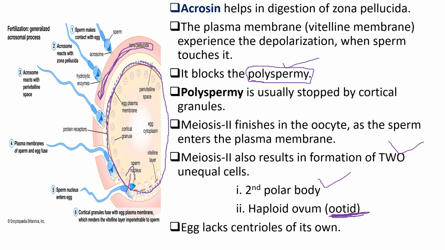Then the sperm enters the egg. Sperm makes contact with the egg. Acrosome reacts with the zona pellucida. Acrosome reacts with the pre-vitelline space. The plasma membranes of the sperm and egg fuse. Both the plasma membranes of the egg and the sperm fuse. Then the sperm nucleus enters the egg. This is the actual process of fusion of gametes.